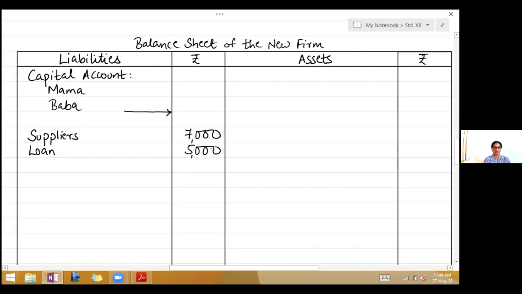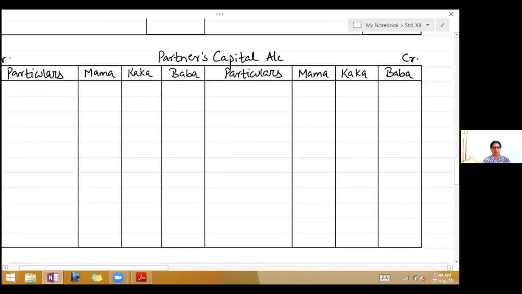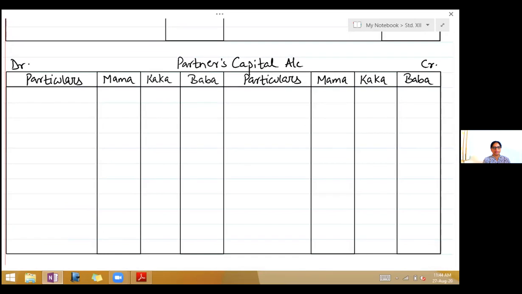Then you have general reserve. Now general reserve, you know what you have to do, what we have done in admission, distributed to the partners in profit sharing ratio. So come to the capital account. First line, leave to bring down the balance. Second line, write by general reserve.